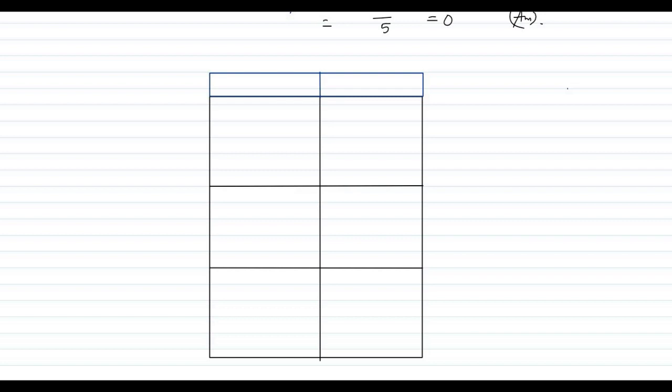Now it is time to summarize all of those things. If we draw a chart like this, we name one column degree comparison, and here the value will come. The first case we have done: if the degree of the numerator is equal to the degree of the denominator, then the value will be the ratio of the coefficients of the leading term.